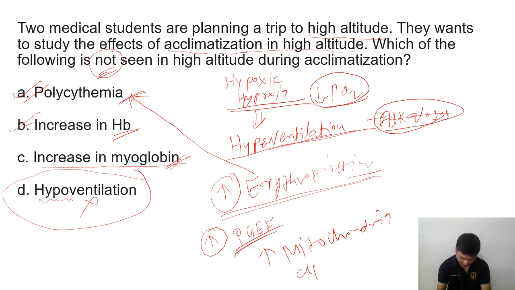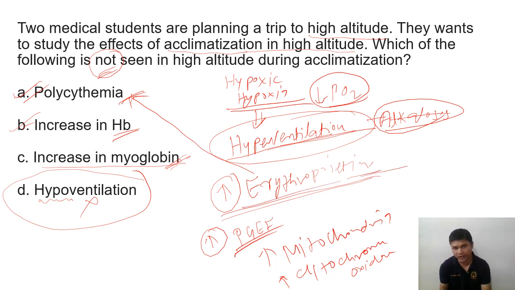Cytochrome oxidase, increase cytochrome oxidase. So these are the things which are going to increase in case of high altitude. But main thing is that hyperventilation will be there. Then erythropoietin level will increase. So because of the erythropoietin, there will be increased polycythemia, increased hemoglobin concentration.